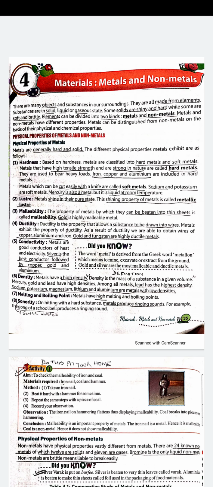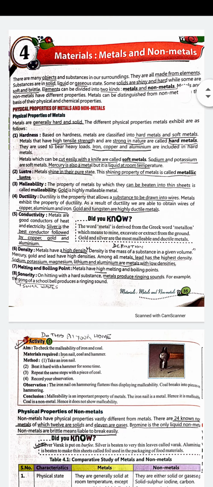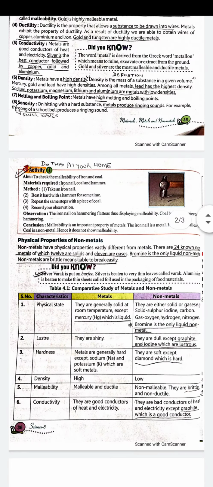Sonority मतलब sound waves से संबंध है. And when metals are struck with a hard substance, maybe any hard metal or any hard thing, then they produce sound. आपने अपने स्कूल की बेल सुनी होगी. नॉट द इलेक्ट्रॉनिक बेल, बट जो बेल्स घंटे आते थे, मंदिर में भी होते हैं घंटे, अगर आप उसको बजाएं तो टन से आवाज़ आती है ना. So sound waves are generally produced in metals. This is a small activity you have to do at your home. Please read it properly and do it at your home.